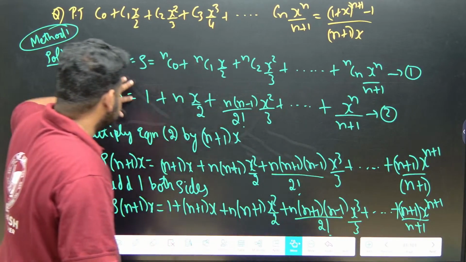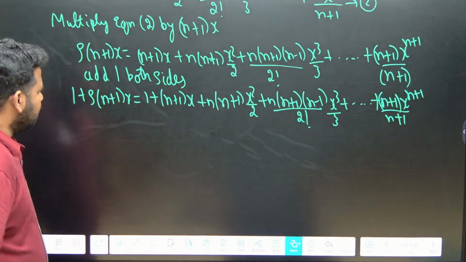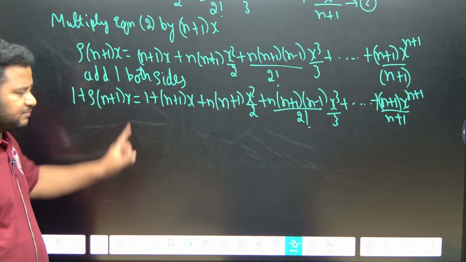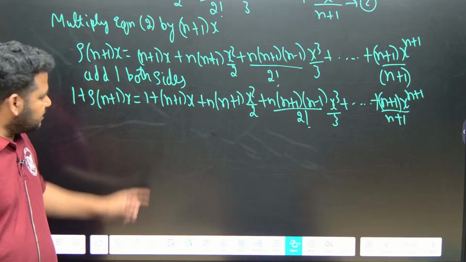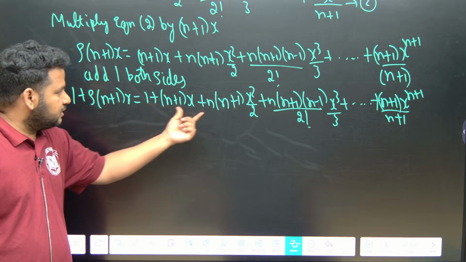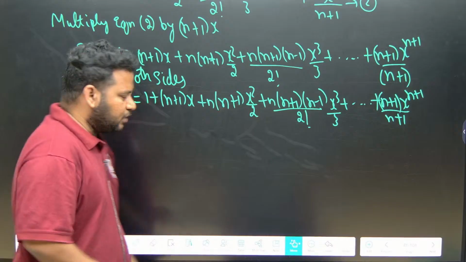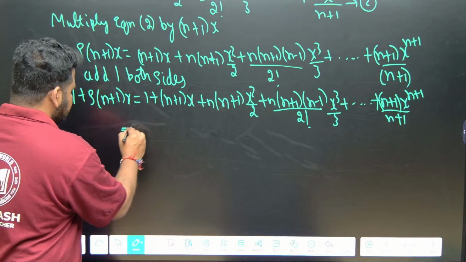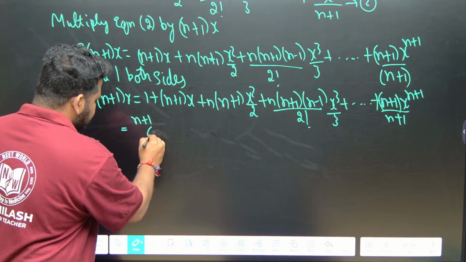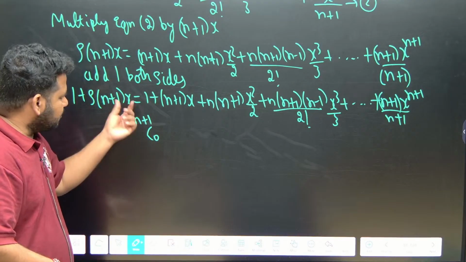Now, see here, this is what I have. What will this become? 1 is there. 1 I can write as nC0. Instead of nC0, here I have n plus 1, here also n plus 1, here also n plus 1. So I can write this as (n plus 1)C0. (n plus 1)C0 is also 1, okay, nC0 is also 1.